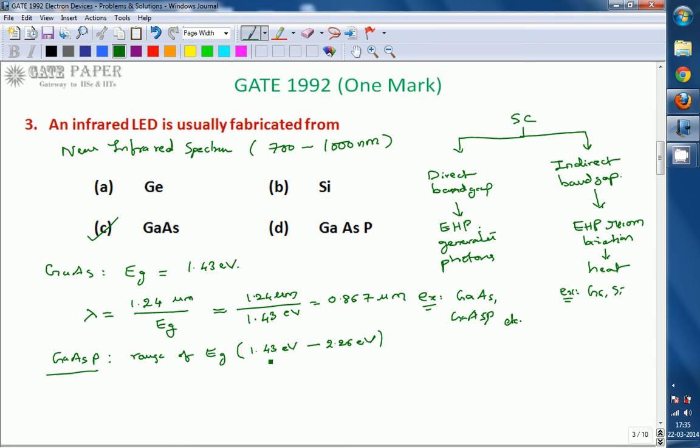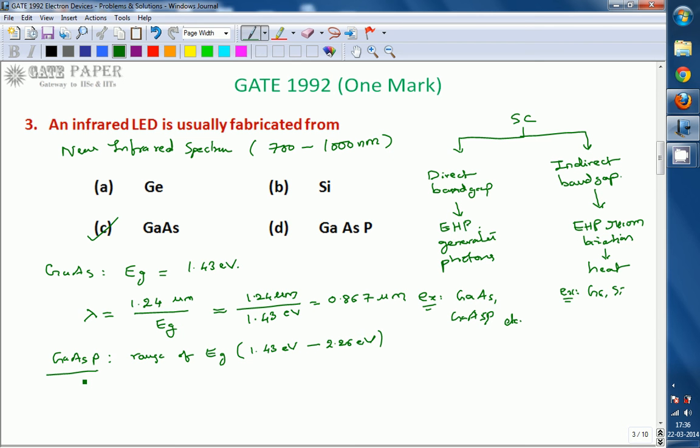It varies by changing the doping concentration of phosphorus, which gives different Eg values. If no phosphorus is added, the concentration of phosphorus is 0 and it is the same as gallium arsenide, with an energy gap of 1.43. But in GaAsP, the P implies phosphorus has been added. Whenever phosphorus is added, the energy gap is no longer 1.43; it will be higher, depending on the concentration of phosphorus.